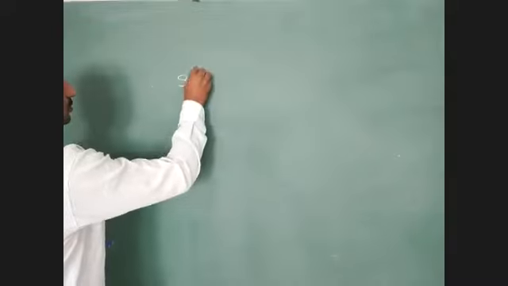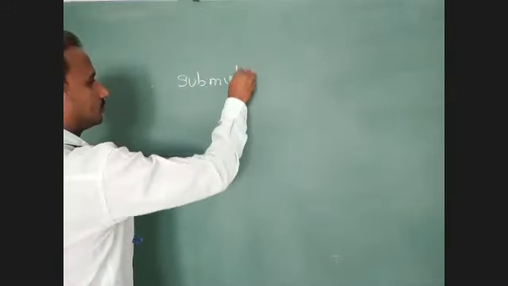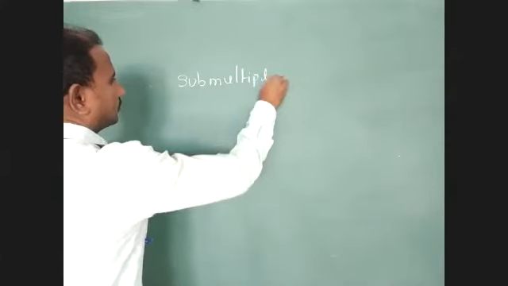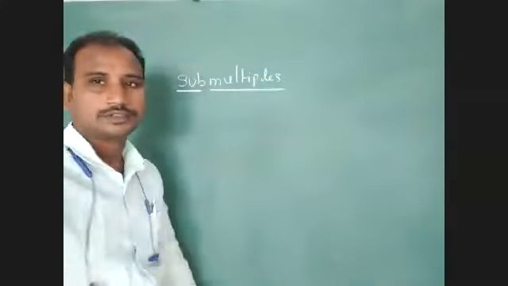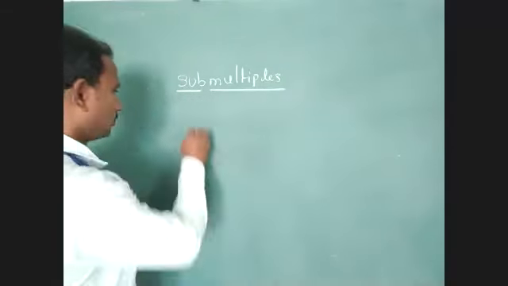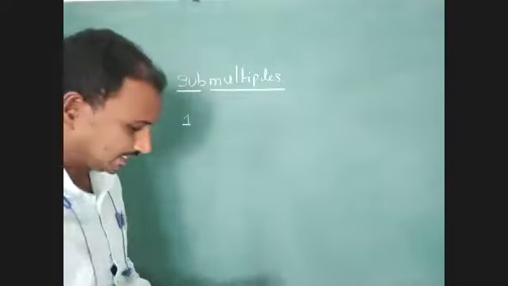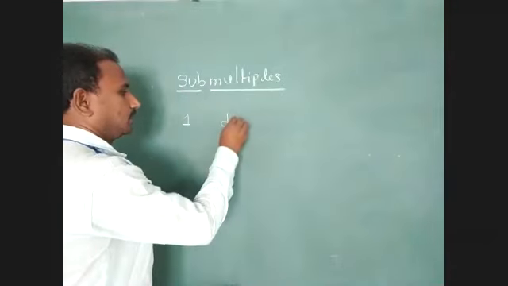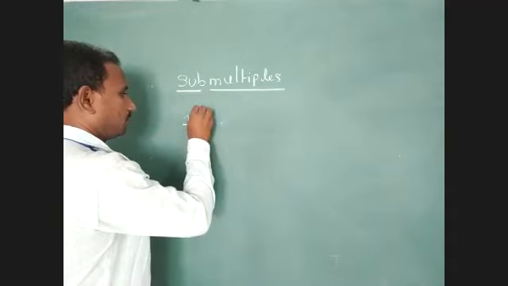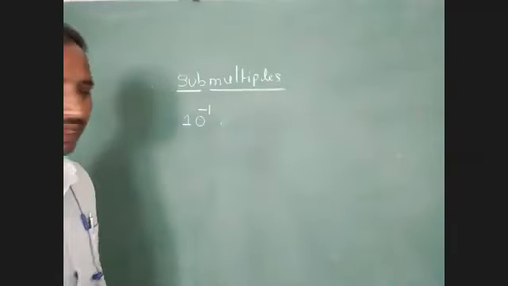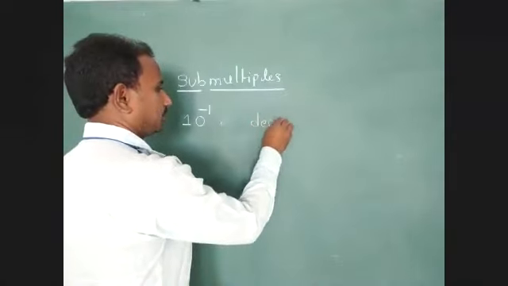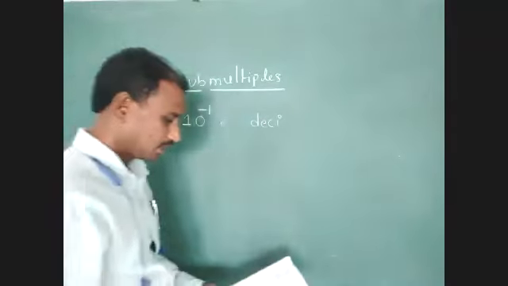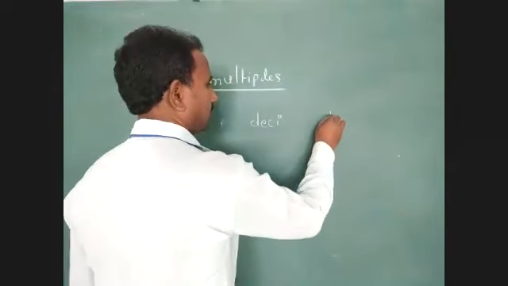Next one, we have to discuss submultiples. First one, we have to identify deci. Deci is 10 to the power of minus 1. The symbol of deci is small letter d.